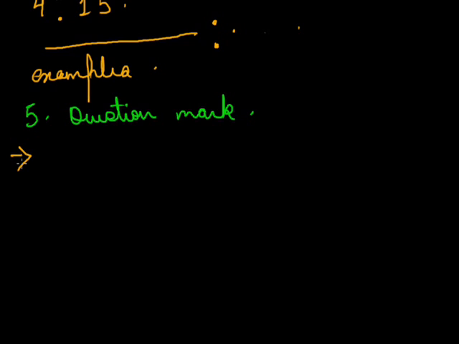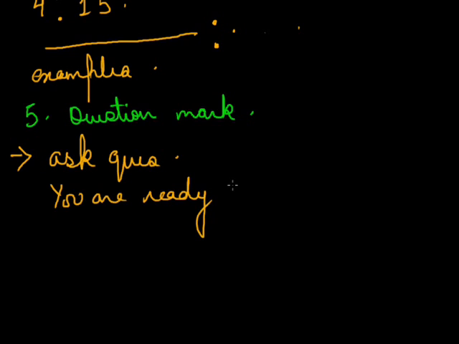The question mark, or the mark of interrogation, is used in place of the full stop after an interrogative sentence. As the name indicates, it is used to ask questions. Many assertive sentences become questions when the speaker's statement asks a question. We are ready. You are ready? Here it ends with a question mark because you're asking the second person.